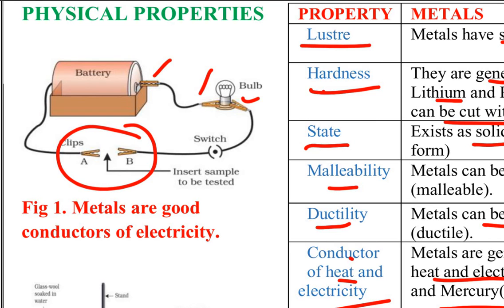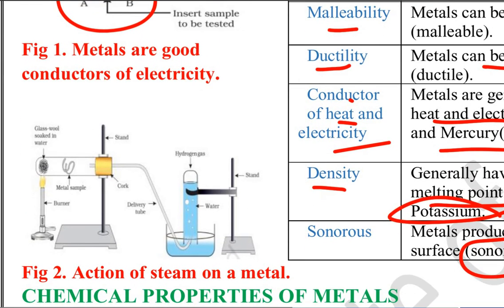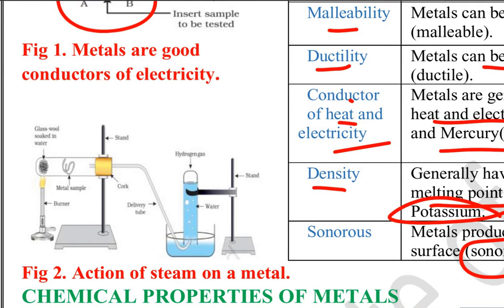Now another diagram is of reaction of steam with metal. Here the metal is placed in a test tube.